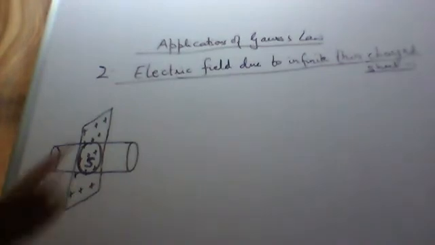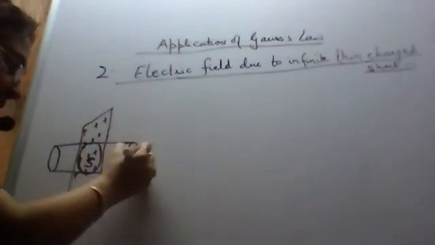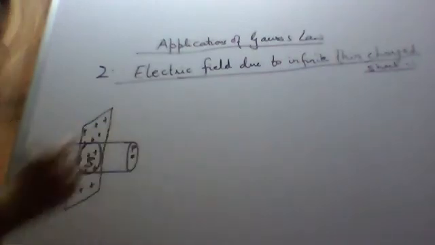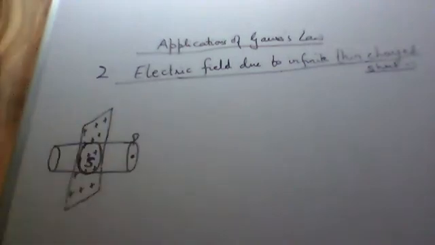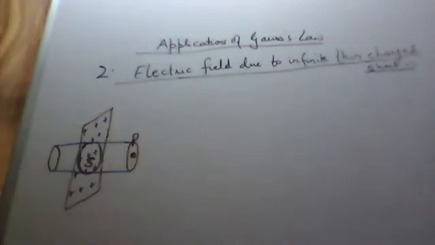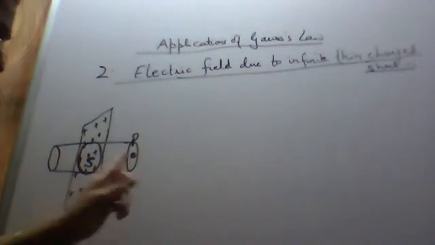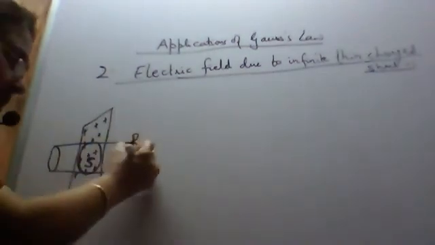Now again, three types of surfaces we'll see. Let us consider a point P where we have to find the electric field. At point P, we consider a small surface area, the same way as we did for the line charge. Let its surface area be ds1.